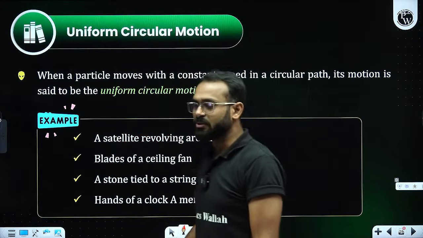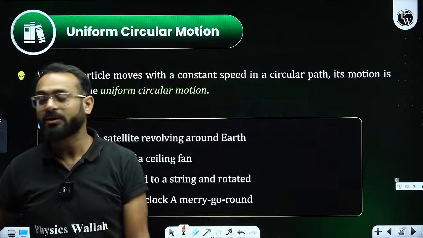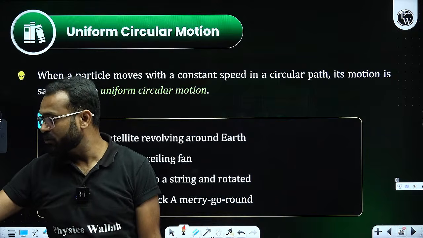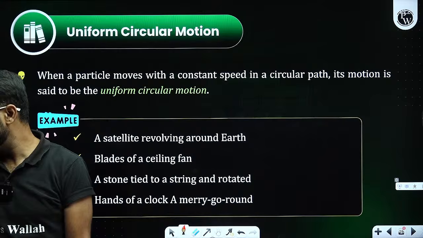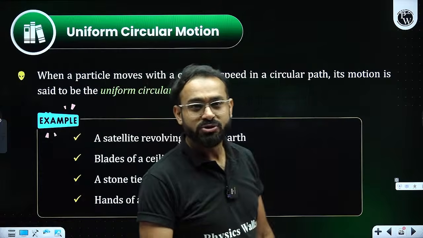Next is uniform circular motion. Another topic that is related to this, that is uniform circular motion. What is uniform circular motion? To understand,